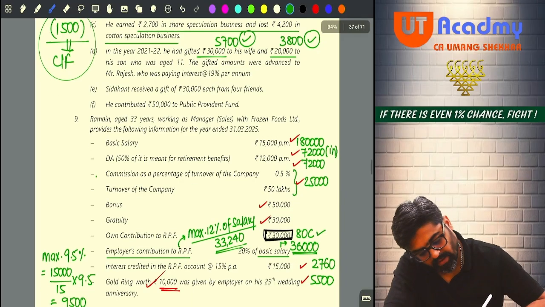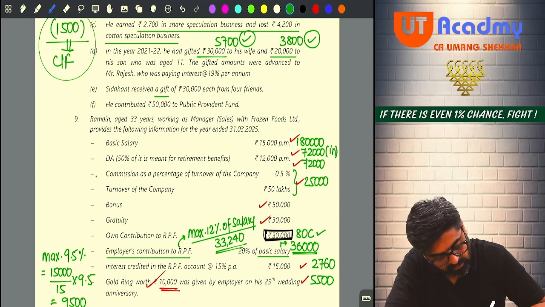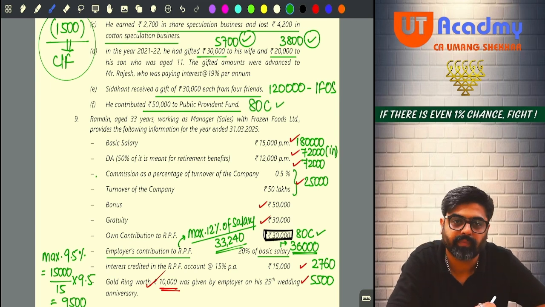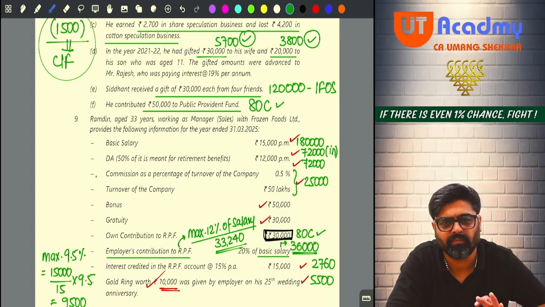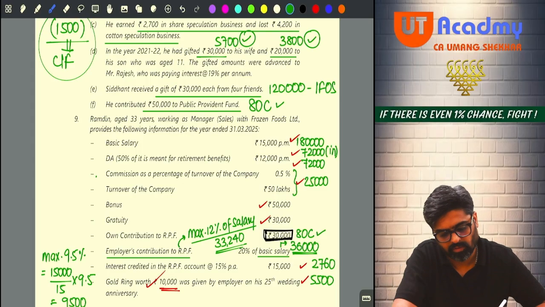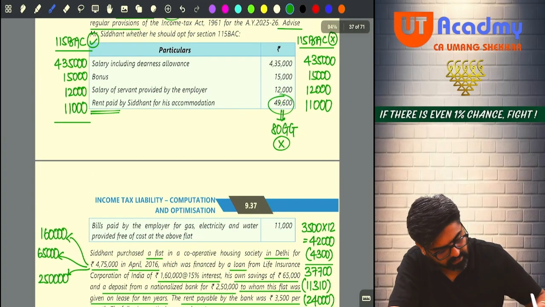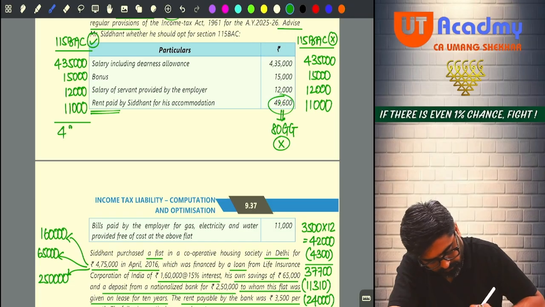Okay, wait. Siddhant received a gift of 30,000 each from 4 friends. 1,20,000 will be taxable as your IFOS. Okay, he contributed 50,000 to PPF. For that, he is going to get 80C deduction. Now let us first calculate his income, assuming that he is not following 115BAC. Okay, no? So tell me, can you calculate his salary? Yes, sir. Easy. 4,35,000 plus 15,000 plus 12,000 plus 11,000. 4,73,000.